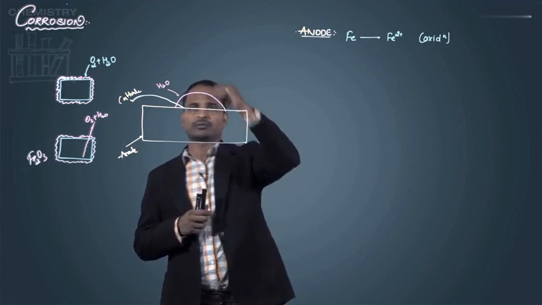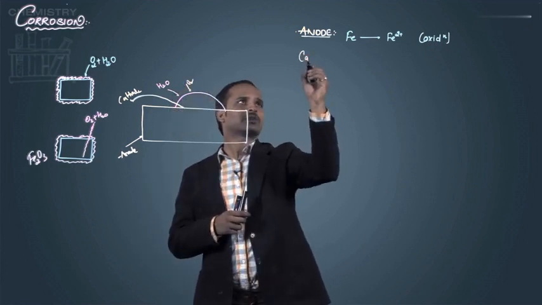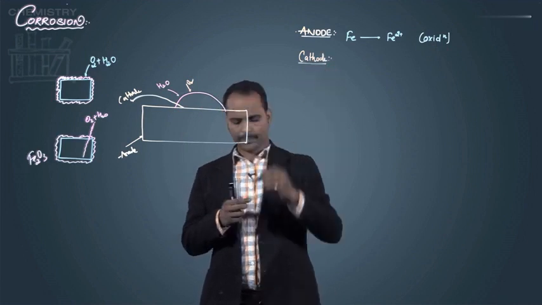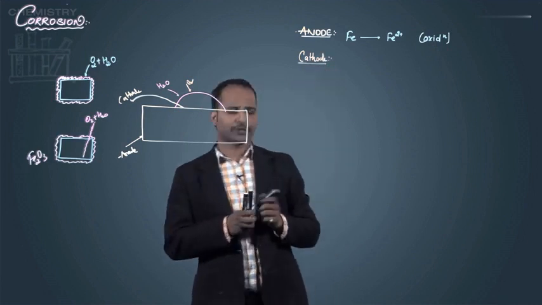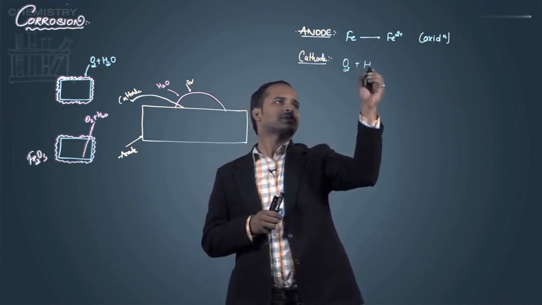And this is H2O and oxygen both. Then the reaction on the cathode: oxygen in the presence of H+ ion.